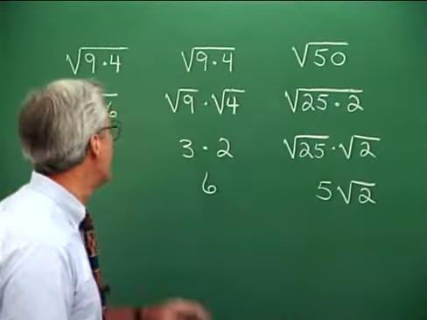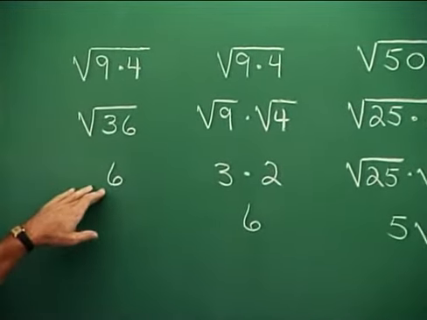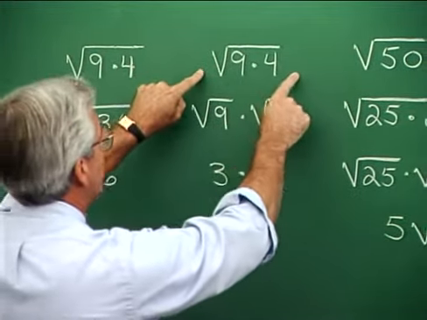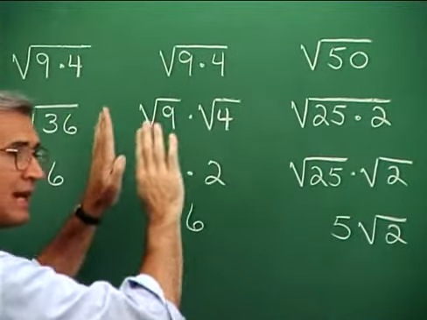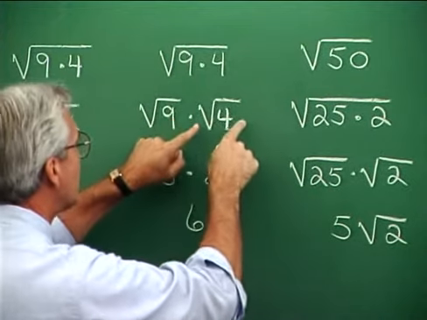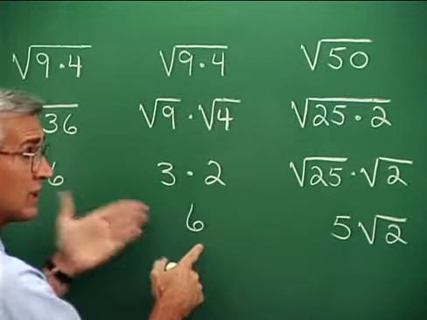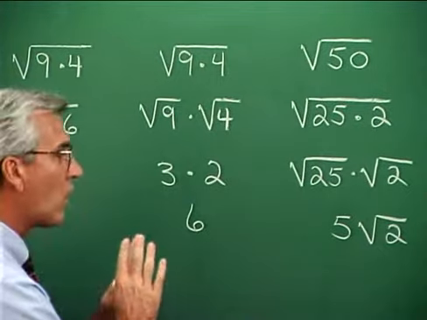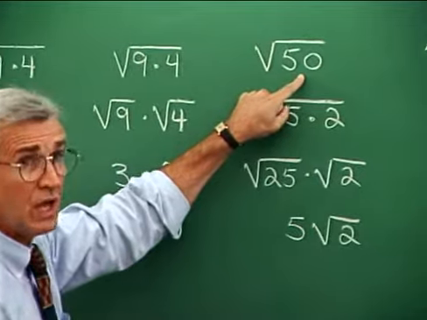Here we have the square root of 9 times 4, and we know that 9 times 4 is 36, and the square root of 36 is 6. But another technique to deal with this situation is to consider the 9 and the 4 as separate factors and as separate square root problems. That is, we can think of this as the square root of 9 times the square root of 4. The square root of 9 is 3, the square root of 4 is 2, 3 times 2 is 6, same result. This gives us a clue about a technique for simplifying situations where we're taking the square root of a number which is not a square.